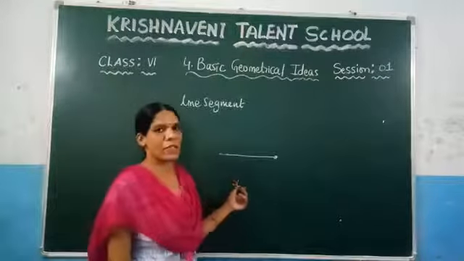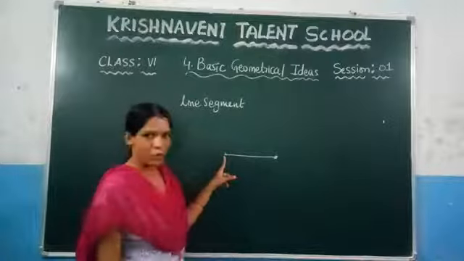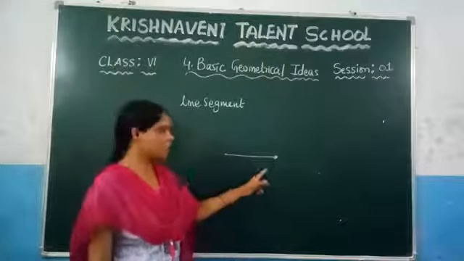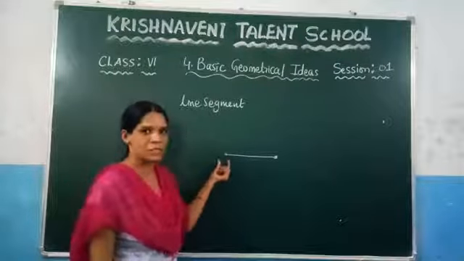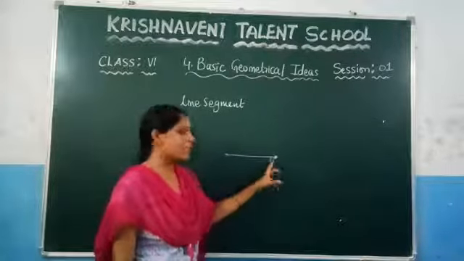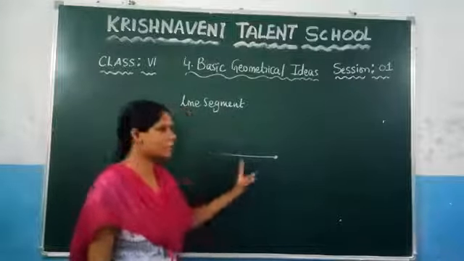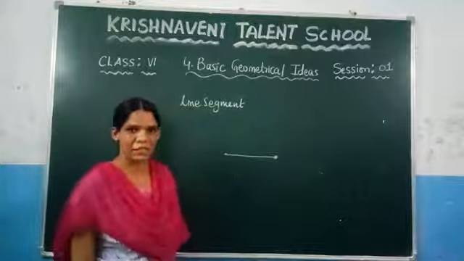And this line segment has two endpoints. Here it has one endpoint, this is the initial point and this is the endpoint, right? This one we call the initial point because the line is starting at this position, and this is called the terminating point because it is ending at this position. After that it does not have any line. On neither side can we extend this line, so we can say that it is a line segment.